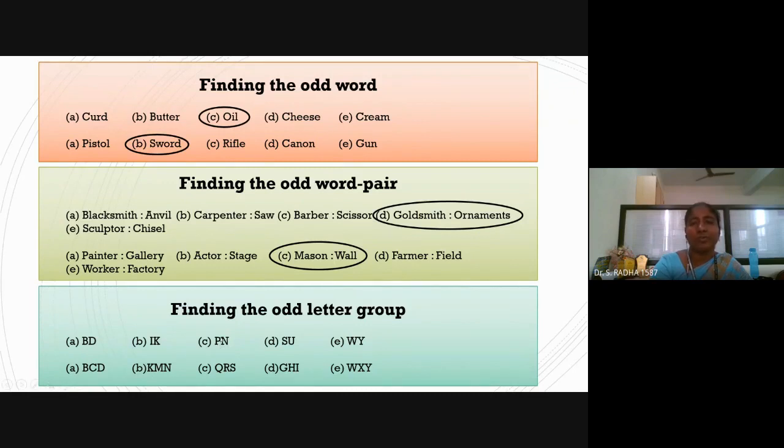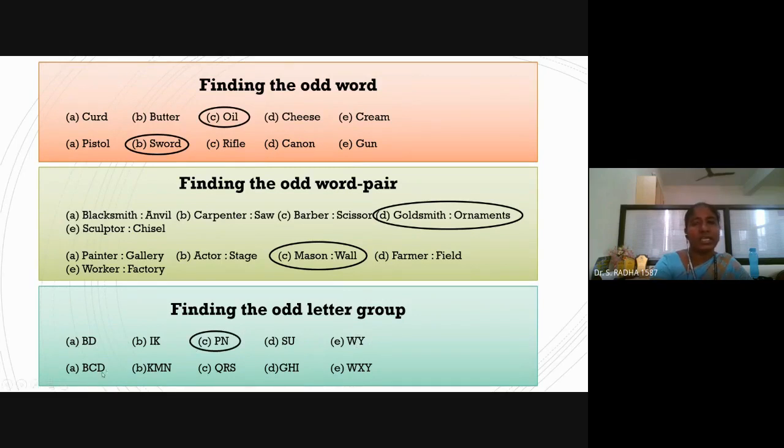P, N is not the flow. Next, S, U means S, T, U; T is missing here. Alternate terms is satisfied. W, X, Y; X is missing here. W, Y is present. All of them satisfy a common logic, but P, N is not satisfying. So P, N is the odd man out.